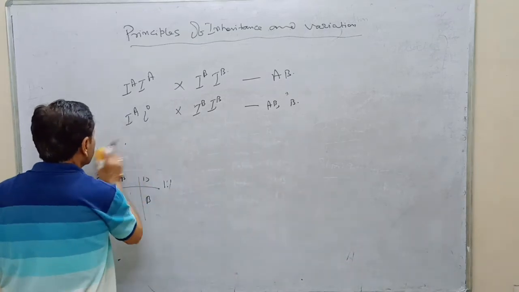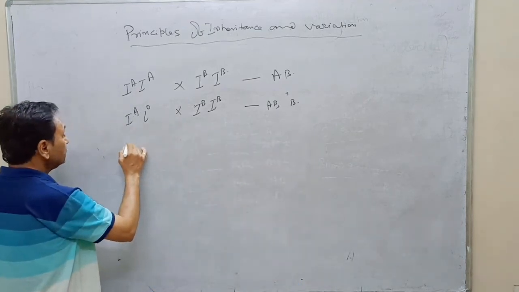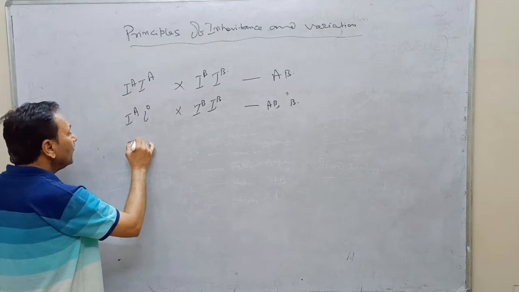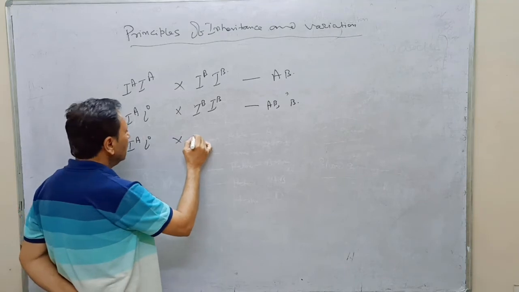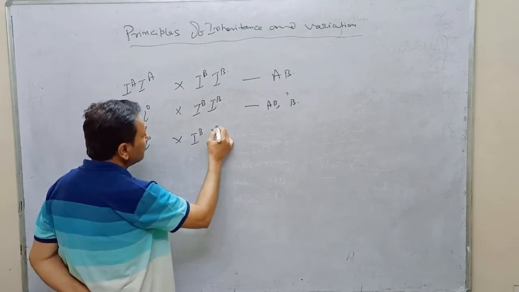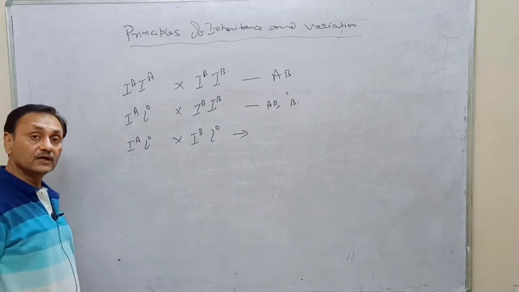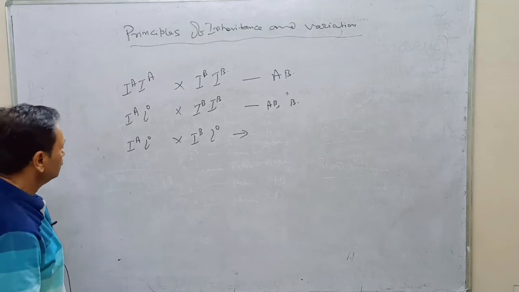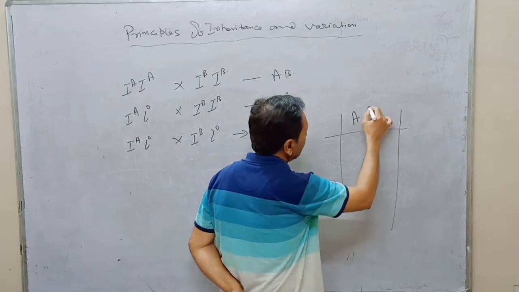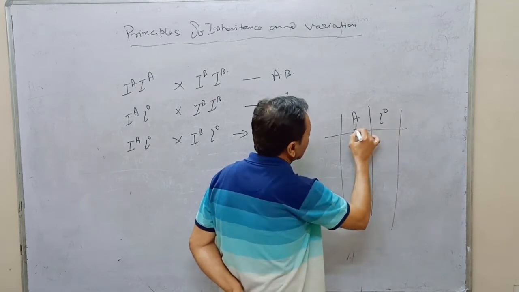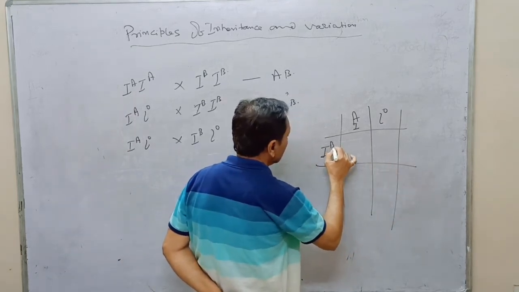Now, if this heterozygous A blood group holder married with the heterozygous B blood group holder, then how many types of blood group holder offspring will be there? IA, IO, IB, IO.